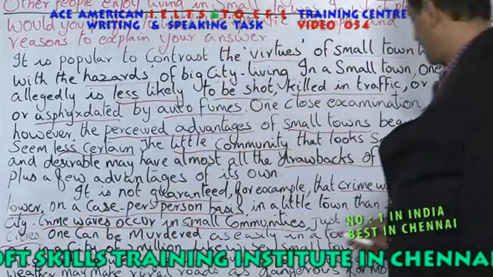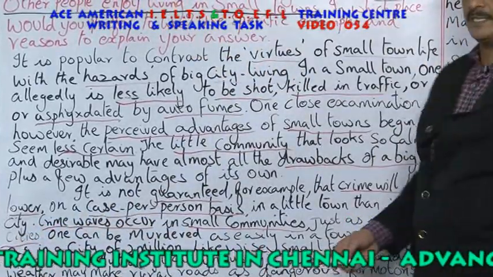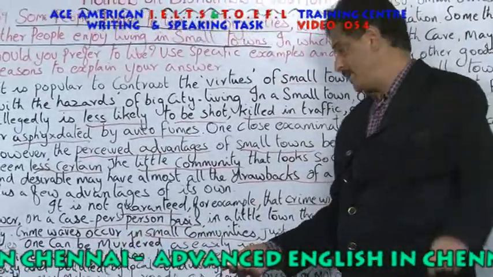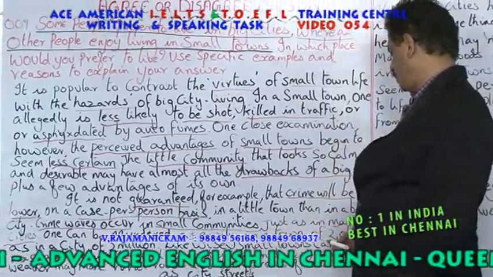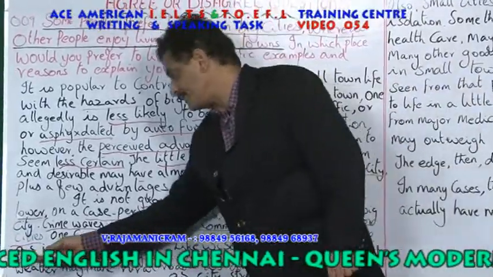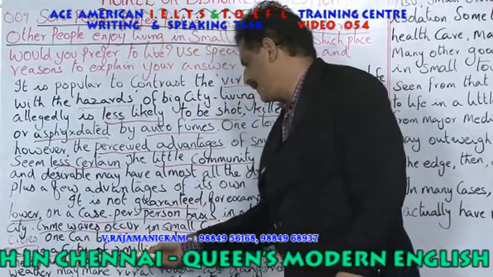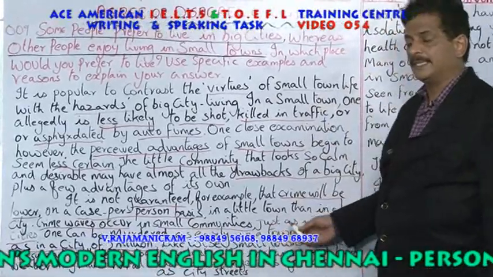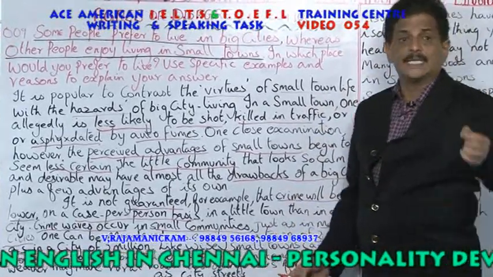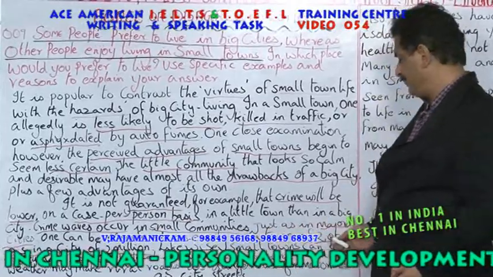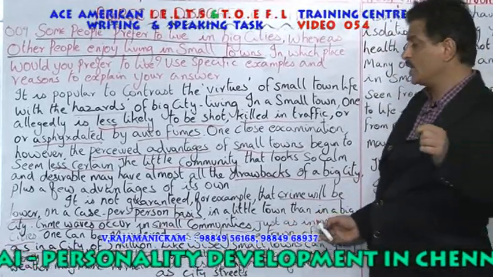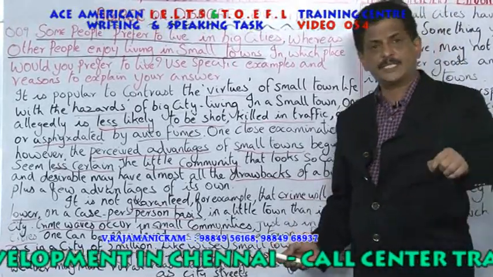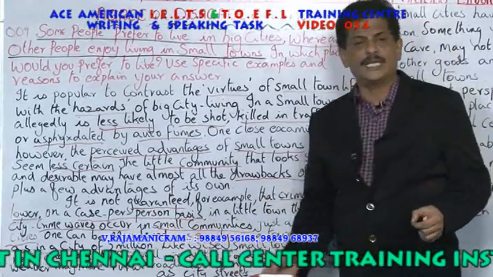Just like in major cities, what happens? The crime rate is also high in town. He says one can be murdered as easily in a town of 2,000 as in a city of 2 million. 2 million means what? In a city there may be minimum 20 lakh people, but in a town there may be only 2,000 people. Even in the place where 2,000 people are living, that is in town, there are equal chances of what? Murder happening, killings happening, criminal activities happening, just like in a city where 20 lakh people live.